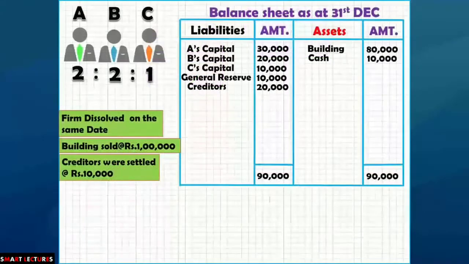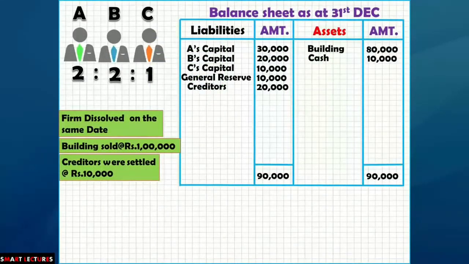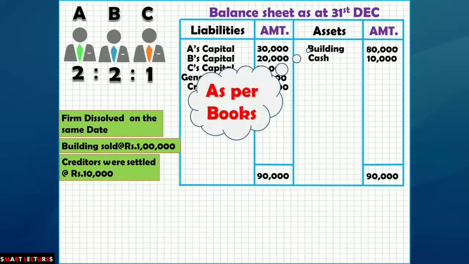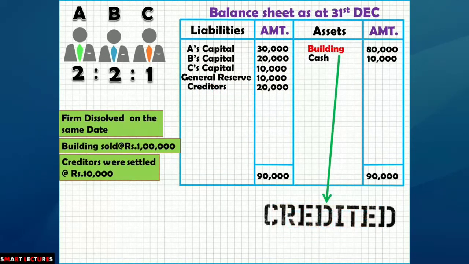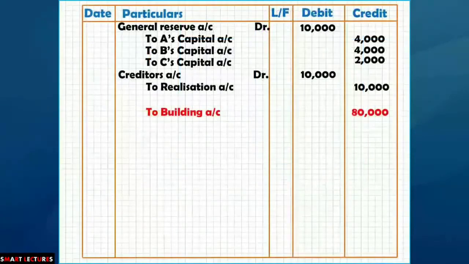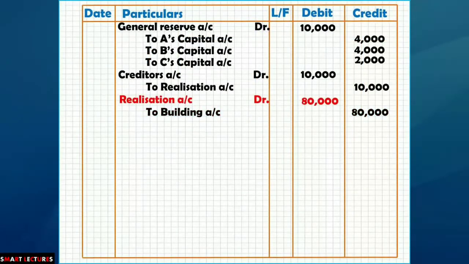Now come to the asset side, close all the assets. Building 80,000, it means building is debited as per books 80,000 and you have to close the account. So what will you do? The asset will be credited. So all the assets will be credited in this question. So to building account 80,000 and debit realization account.